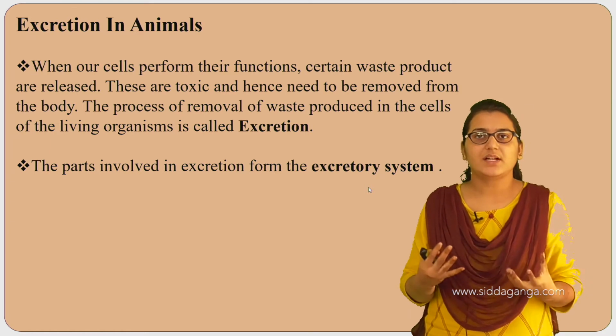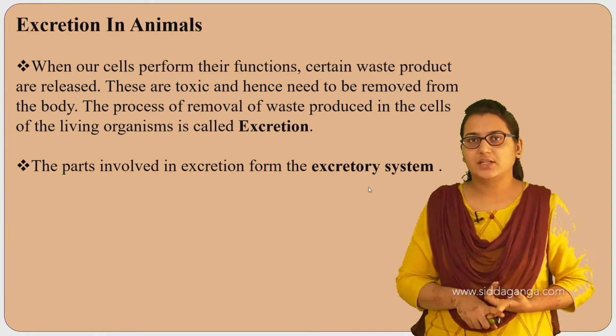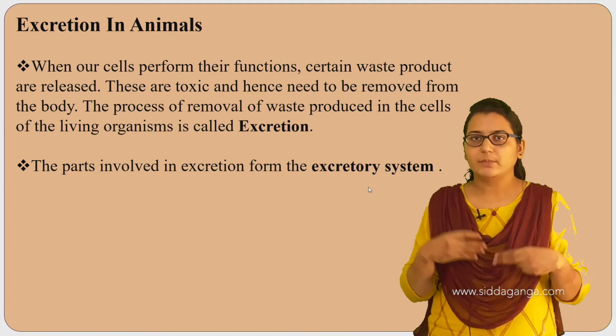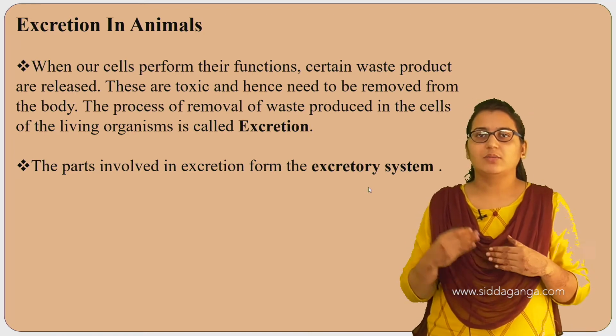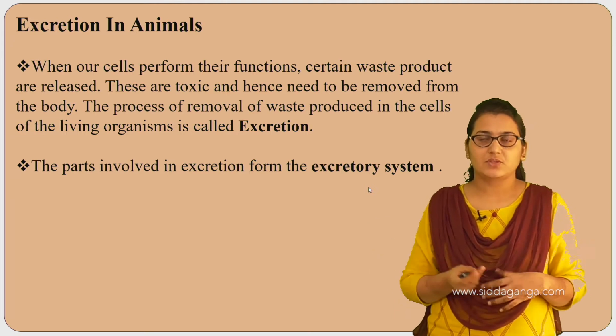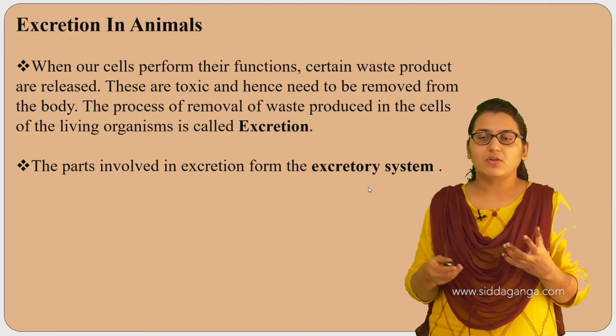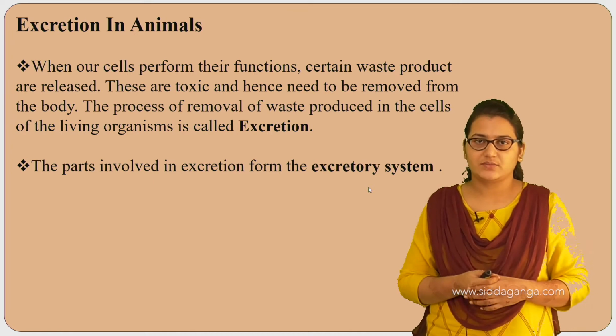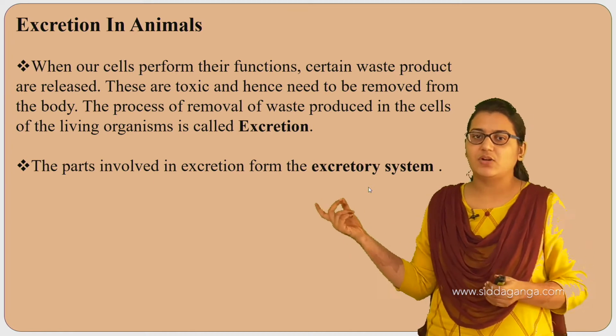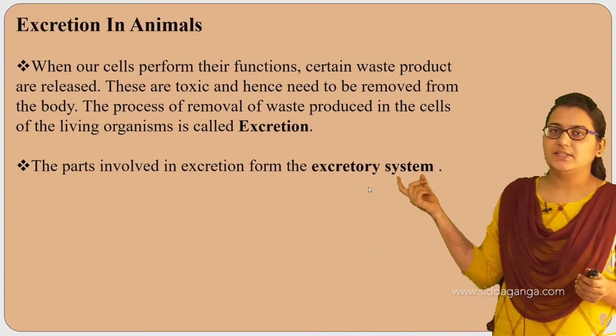When we say that it is a waste, it is toxic and harmful for it to remain in our body. That's why we need to release the waste products. This process of removal of waste products produced in the cells of living organisms is called excretion. The parts involved in excretion form the excretory system.